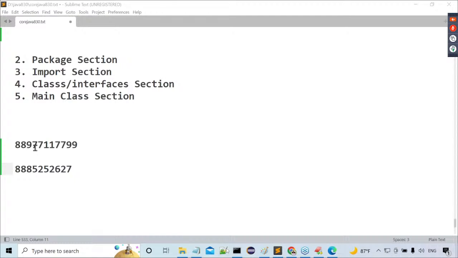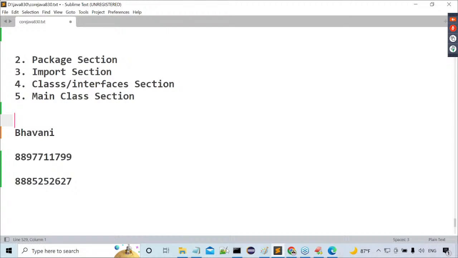One minute, yes. First number 88977111799. One number here. Yes, exactly. Guys, now these two numbers. The contact person is Bhavani. She'll be available for you. You can check with her. The total full stack roadmap is already given to her, and she will give much clarity on it. We can go for it.